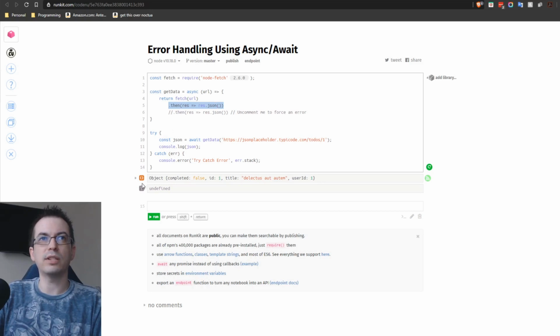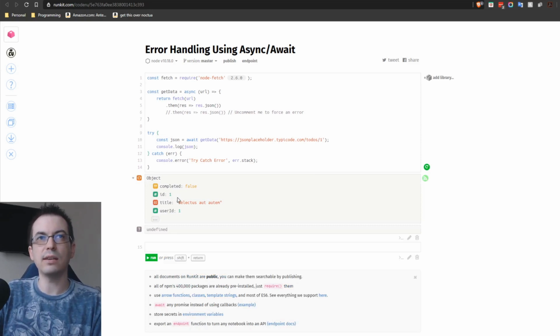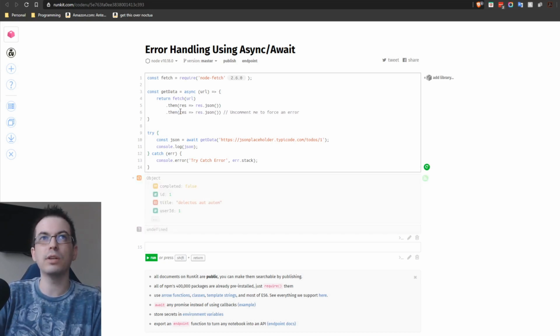As you can see, we've run the code, and we have the try catch here, and we'll say const json equals await getData with the URL. And you can see we now have the result of the JSON outputted.